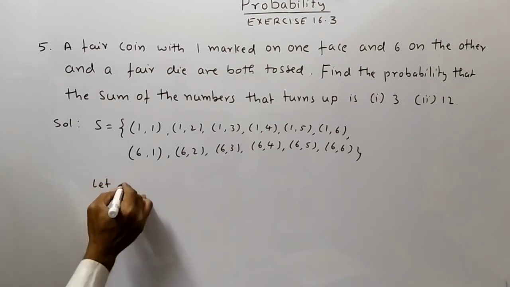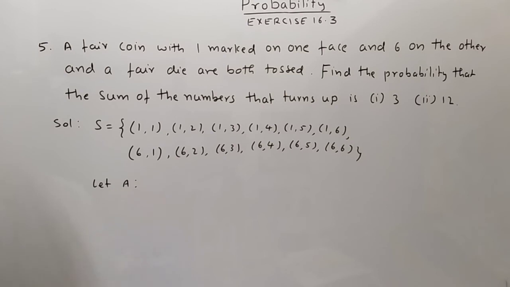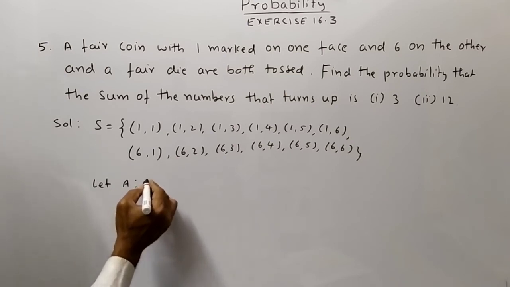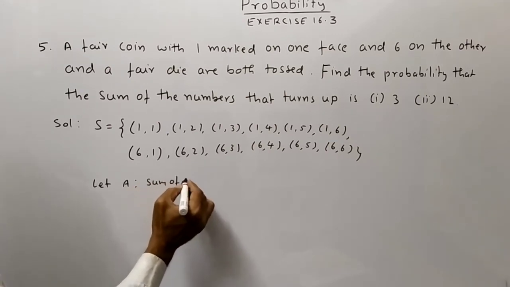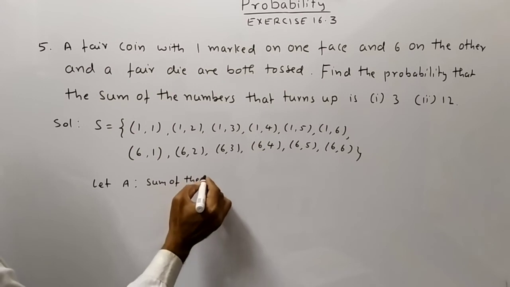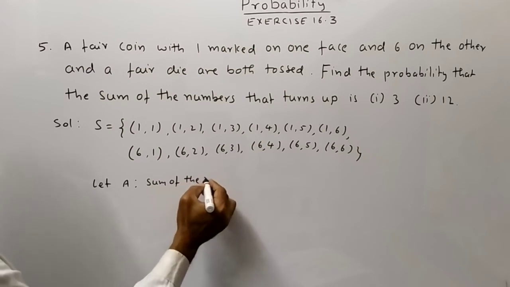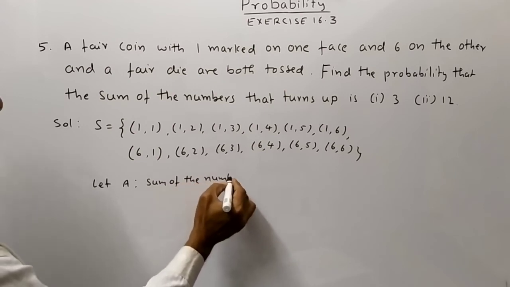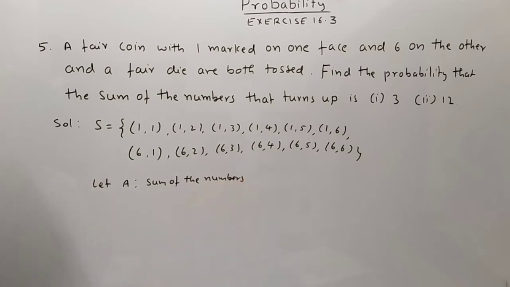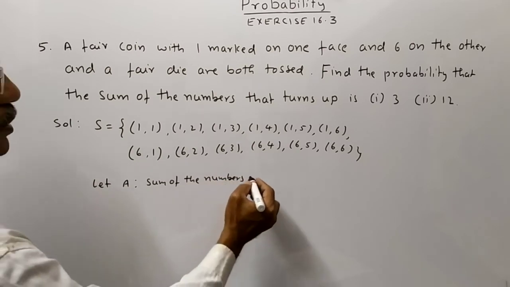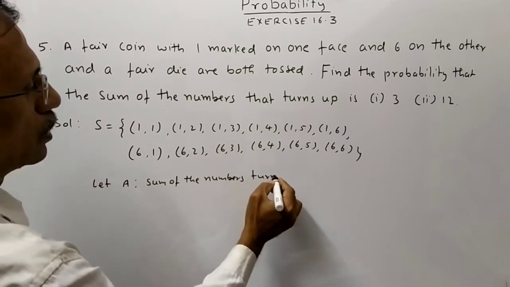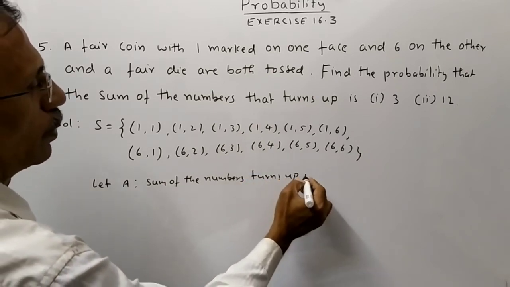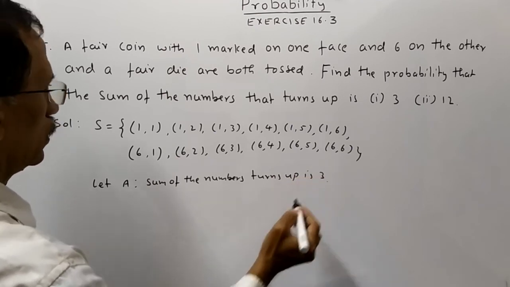Let A be the event of getting sum of the numbers that turns up is 3.